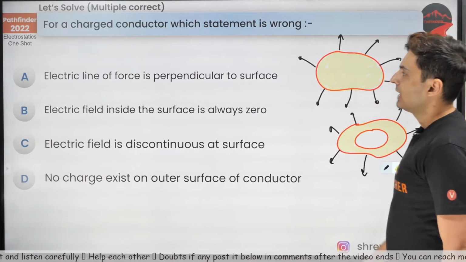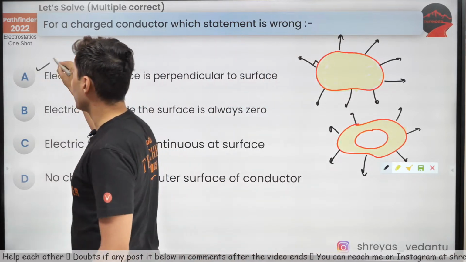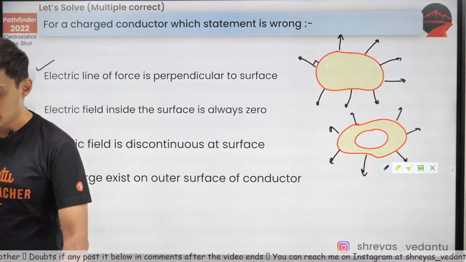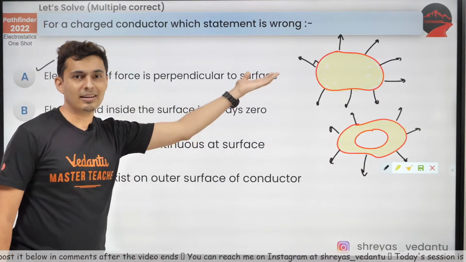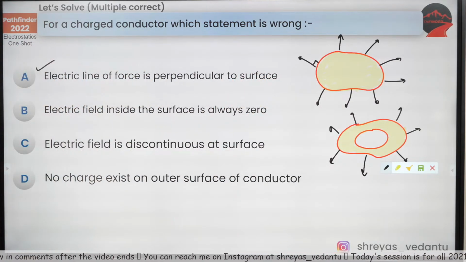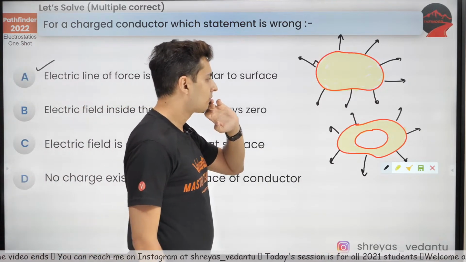This is a cavity. Electric field lines are perpendicular to the surface. Obviously option A is correct, no doubt about it. This is correct, but the question is which of the following are wrong. So first let's mark which are correct and then we'll mark which ones are wrong.